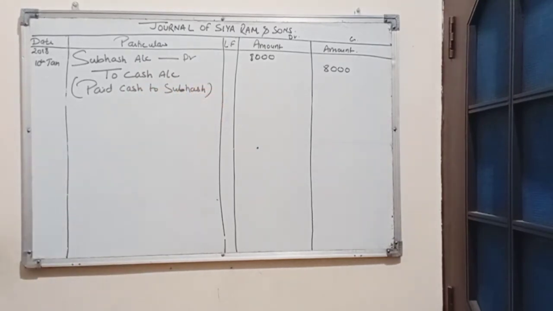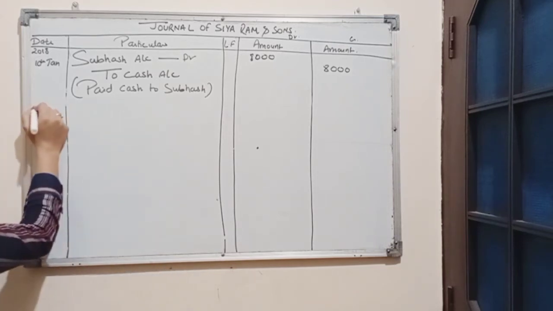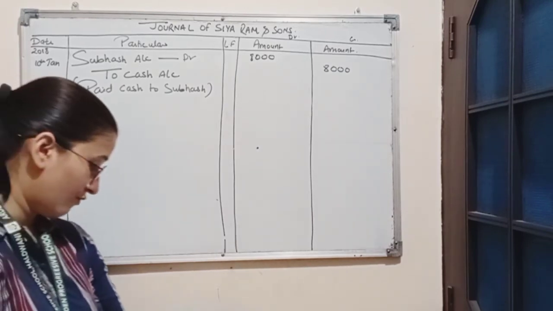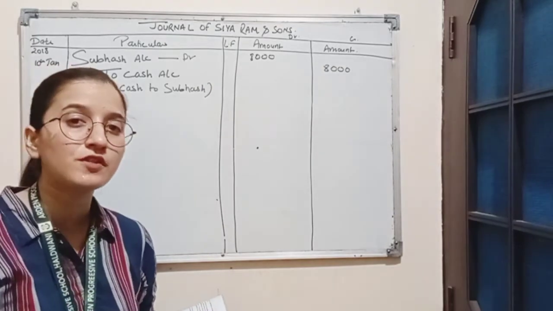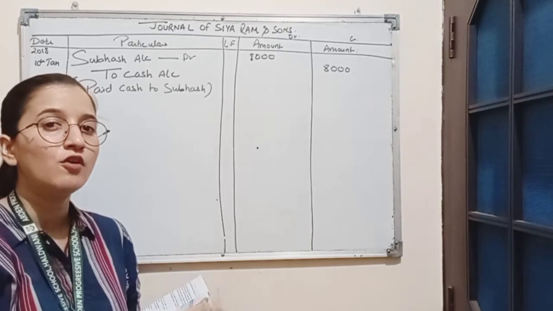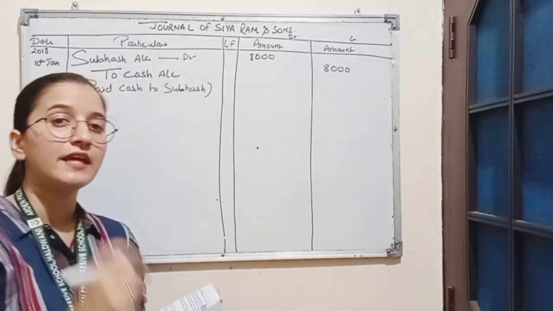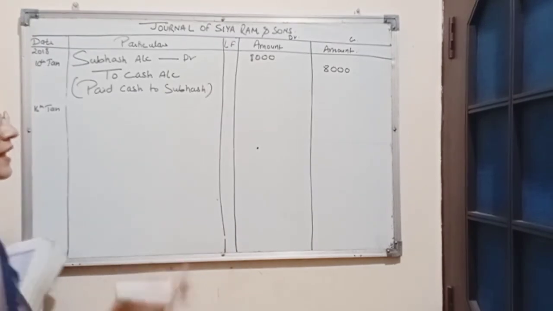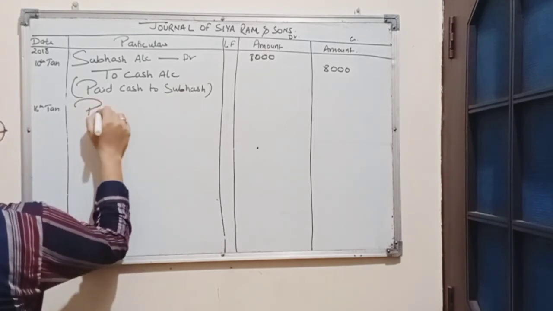Subhash. Now, next transaction is purchased goods from Ravi for cash, 16th January. Purchased goods from Ravi for cash. So, goods have been purchased from Ravi for cash. Here also two accounts are affected. First, purchases account, second, cash account. So we know purchases is an expense and it is a nominal account. Rule for nominal account is debit all expenses. So we will debit